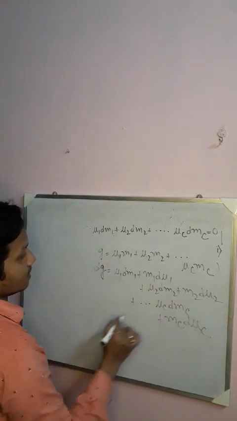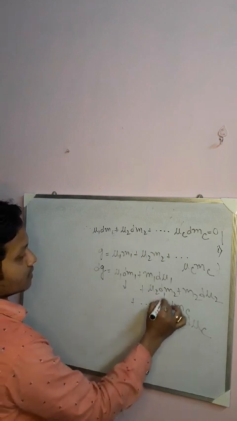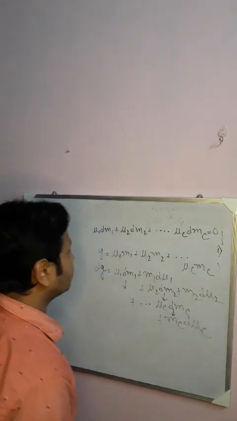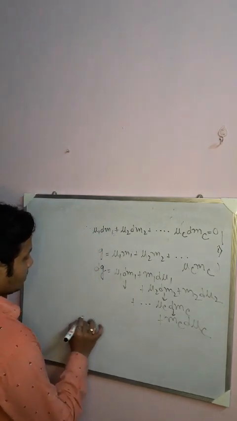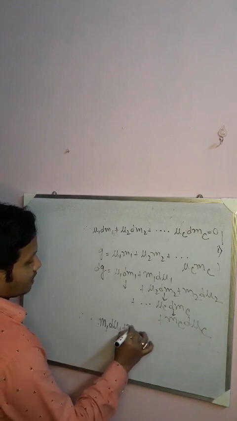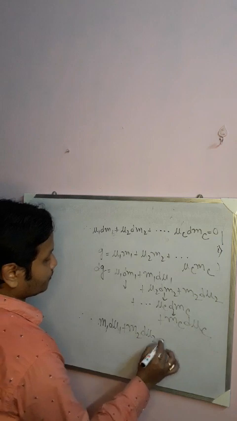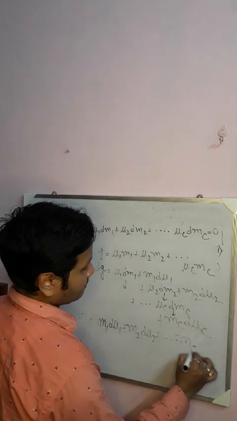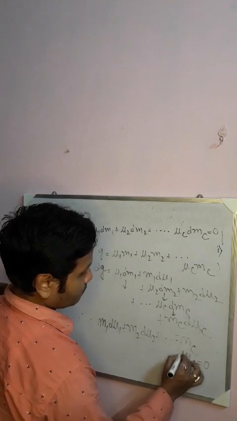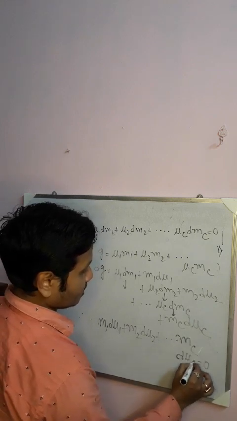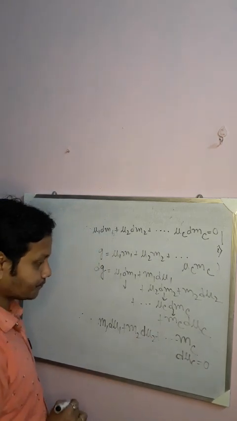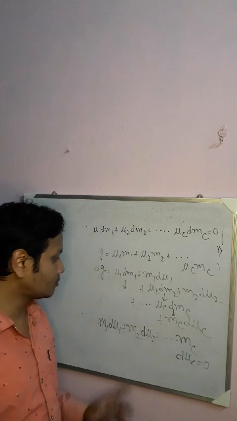You apply this, so this term and this term become 0, and in equilibrium dG tends to 0 at constant pressure and temperature. So you can clearly write this equation: m1 dmu1 plus m2 dmu2 plus m_c dmu_c is 0. The marker is almost finished, so I have to buy a new one, so forgive me if there is any mistake. Okay, so we can write up to this equation.